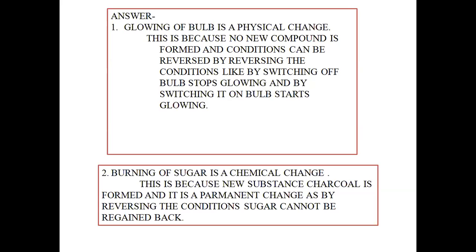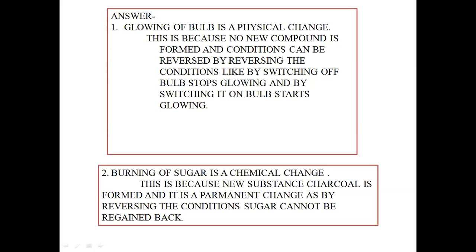Now what happens in this case? Again the bulb stops glowing. In this case, no new compounds are formed and the conditions can be reversed by reversing the conditions.